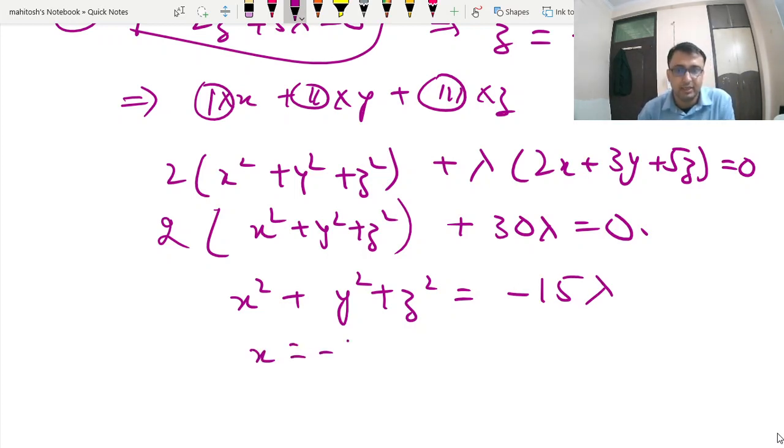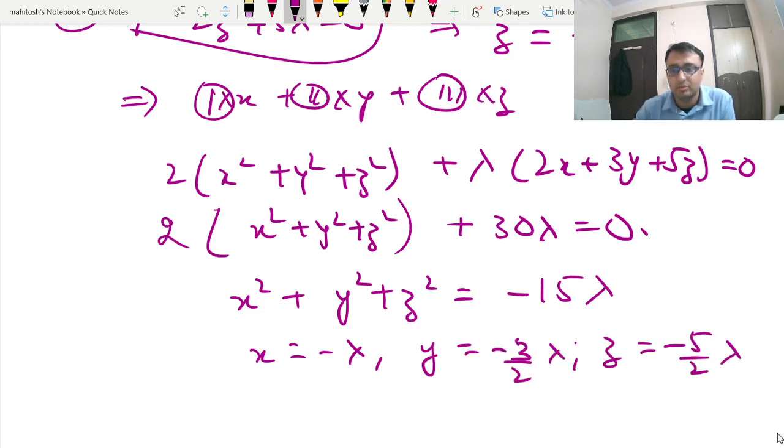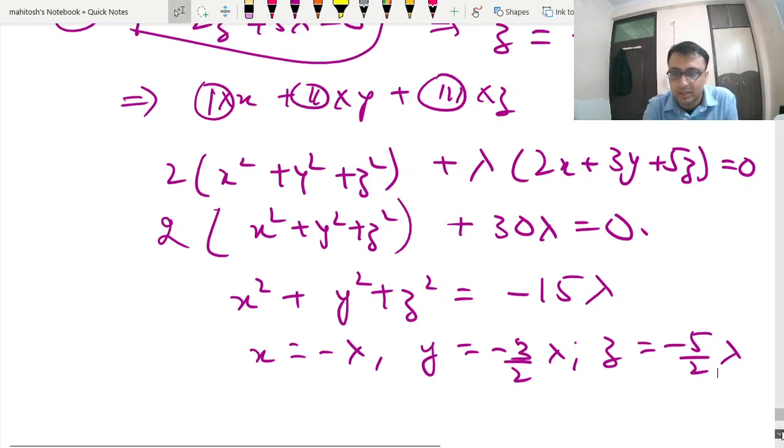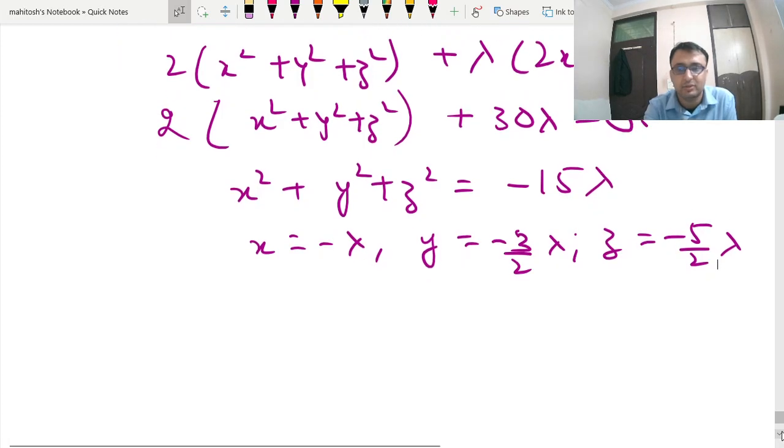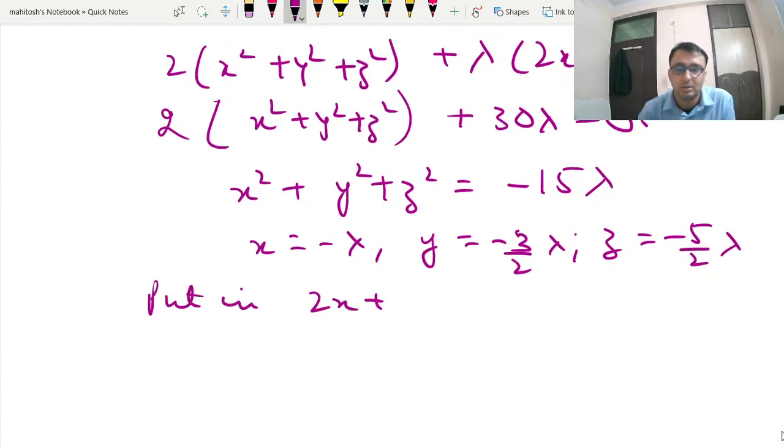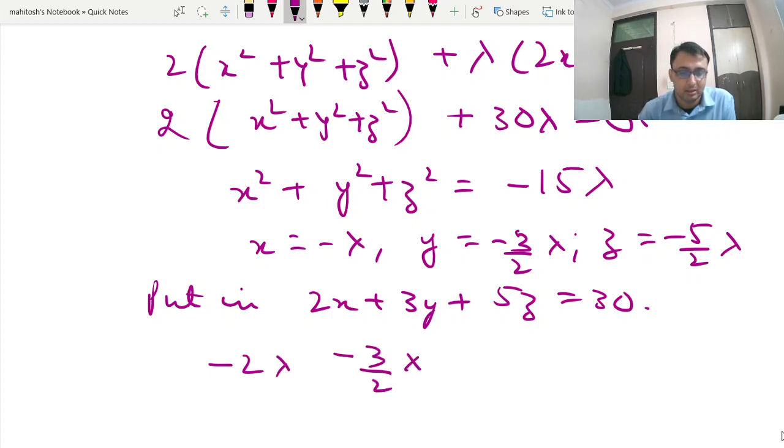Just now we found x is equal to minus lambda, y is equal to minus 3 by 2 lambda, and z is equal to minus 5 by 2 lambda. So just put these in the equation 2x plus 3y plus 5z is equal to 30. So minus 2 lambda minus 3 by 2 into 3 lambda minus 25 by 2 lambda is equal to 30.